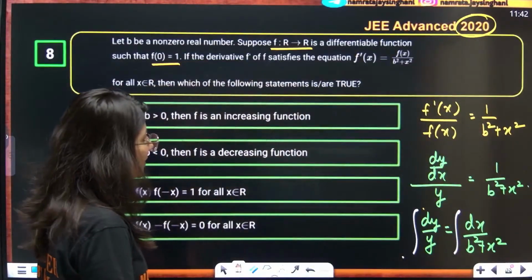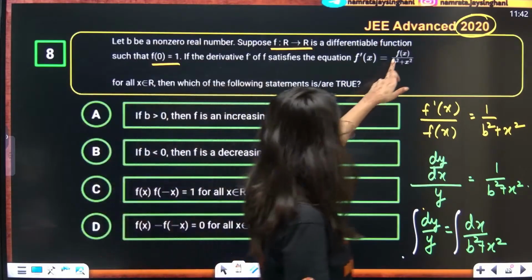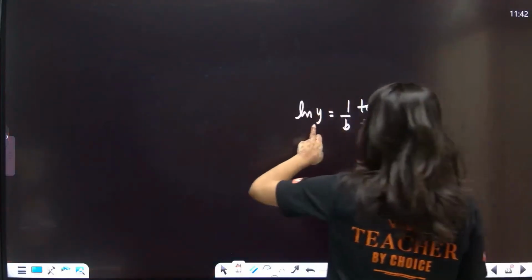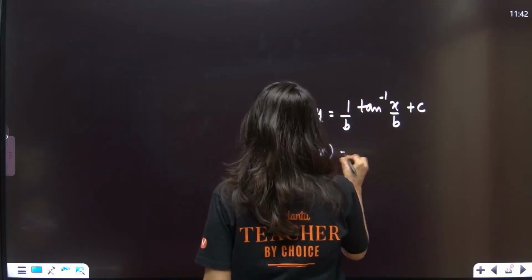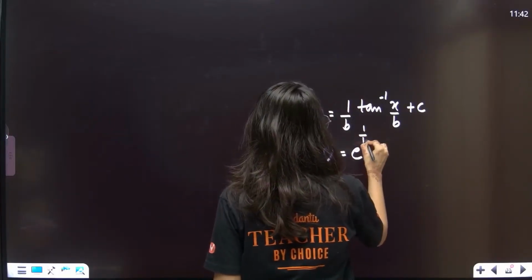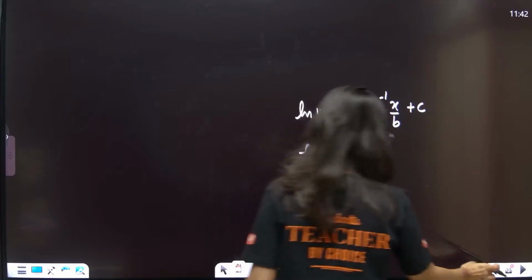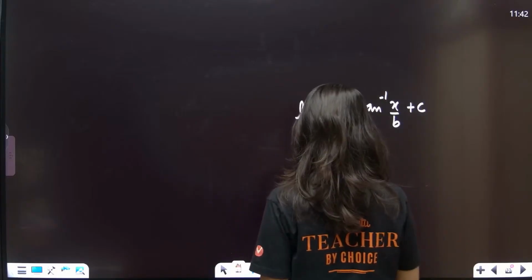So now as per the question, they are saying this is the function fx. I can put the value of fx over here, you have just calculated, no? So fx is nothing but c times e power 1 by b tan inverse x. And one more thing, let me just go back. They have given one initial condition also.